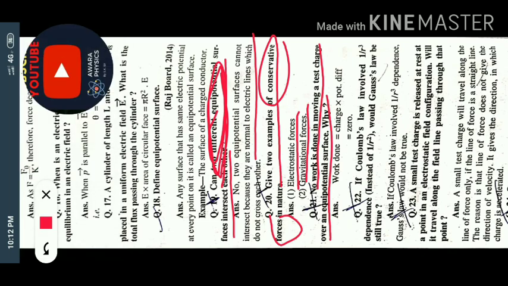So I told you, if you are bringing a charge from one position to another, the potential is equal. At position V1 the charge Q1 is present, and you are bringing this charge Q1 to voltage V2. So V1 and V2 both are equal.